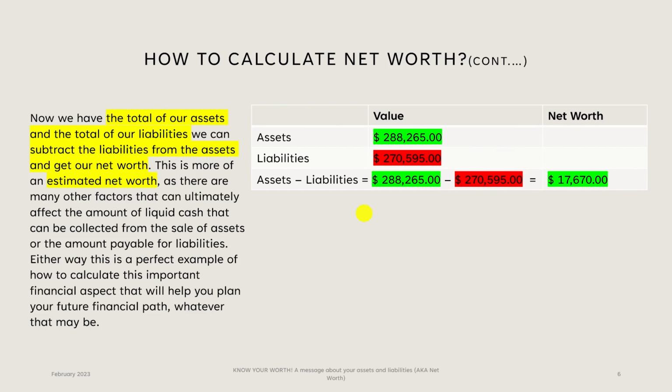Now, this is an estimated net worth, as these numbers and values change or fluctuate depending on market circumstances during the year, or even depending on whether you have to be taxed on these things. There are many variables that can change the value of your assets and liabilities, even sometimes if your loans are forgiven or if the interest rates are reduced and things like that. So just always know that this is an estimation.